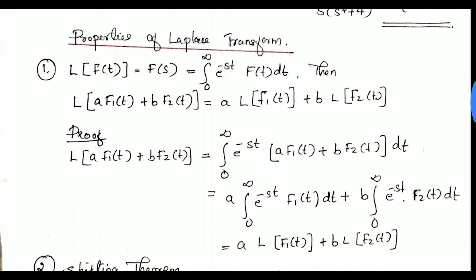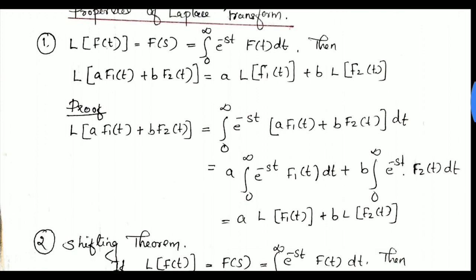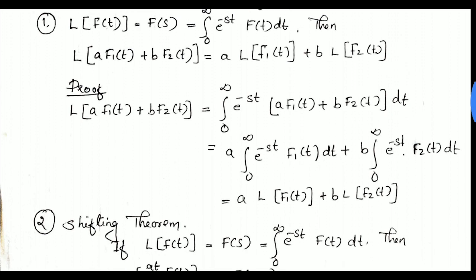First property is L of f of t, which is equal to integral 0 to infinity e raised to minus st f of t dt. Then L of a into f1 of t plus b into f2 of t, where a is a constant and b is another constant, equal to a into L of f1 of t plus b into L of f2 of t.